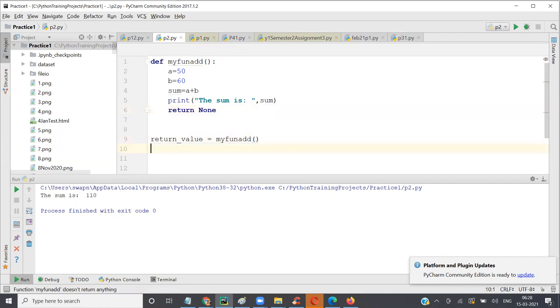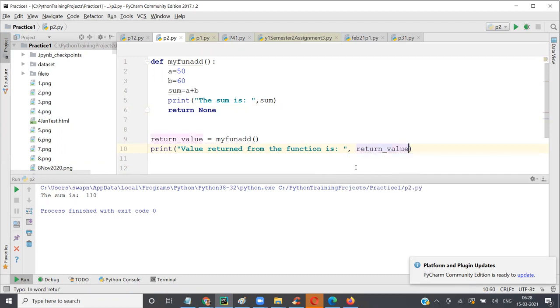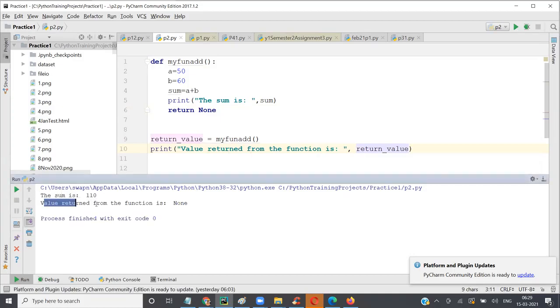If you want to test it, you can say print, value returned from the function is, and then you say return value. So if I run this case, the sum is 120, value returned from the function is, see, what is that? It is none, because we return none here. If I comment it, I told you by default we return none. When I run it, this still is none.